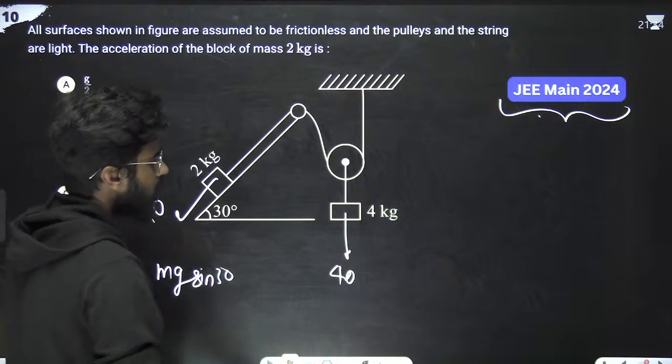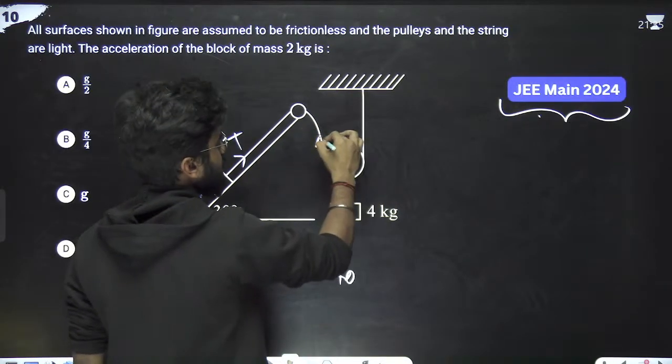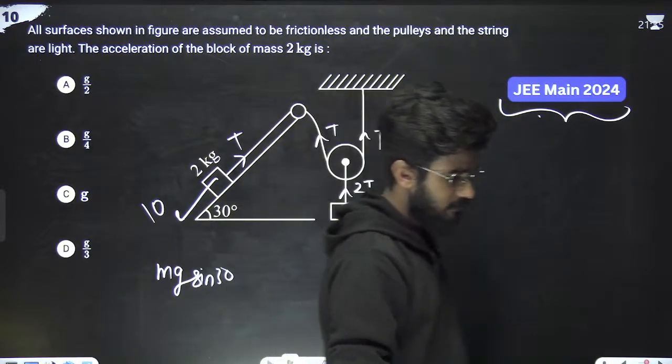Now, if this is 40, this is 10. Suppose that this tension is T. If this tension is T, this is also T. So this is 2T. Got it?